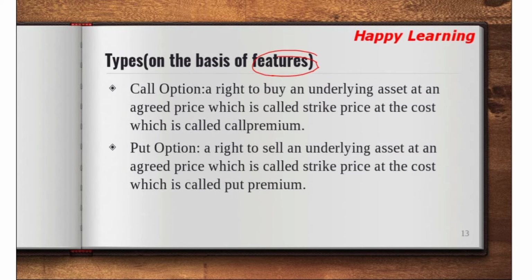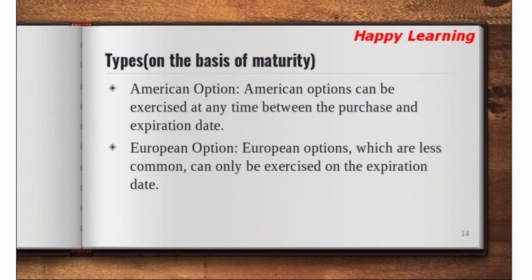There are two types of options, and on the basis of maturity there are two types: American option and European option. In American option, the option can be exercised at any time between the purchase and the expiration date. Suppose today, let's get into that example again.